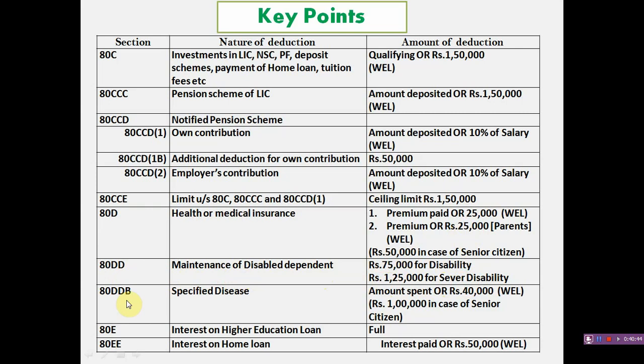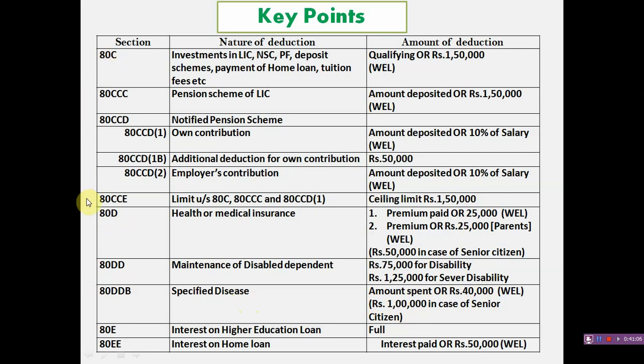And 80DDB is for the medical expenditure for specified diseases. Amount spent or 40,000, in case of senior citizen, 1 lakh.